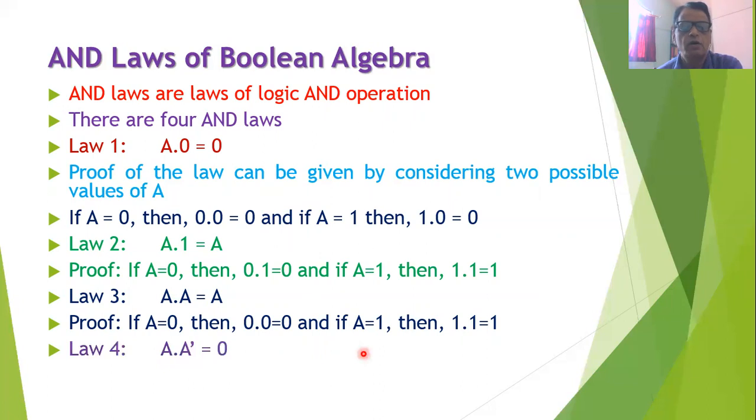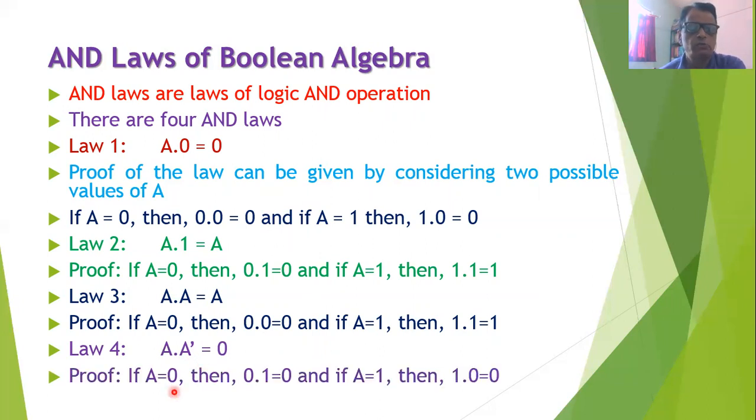The fourth AND law is stated as: the AND operation of a variable with its complement is always equal to 0. That is, A dot A complement is equal to 0. A complement can be written as A bar or as A dash. The proof of this law can also be given by considering the two possible cases of A. If A is 0, then 0 into 1 is equal to 0. If A is 1, then 1 into 0 is equal to 0. That is, in both cases, we get the result 0.